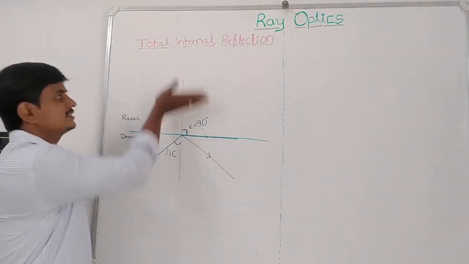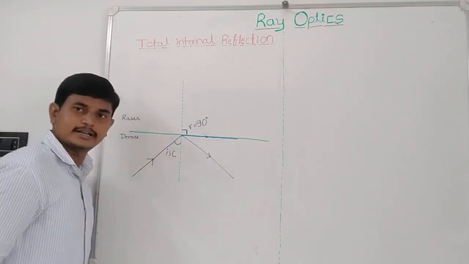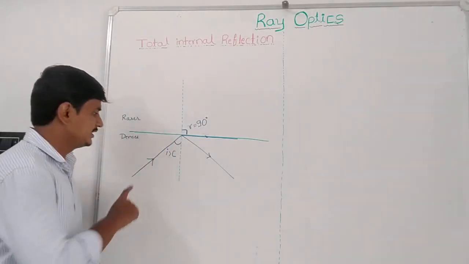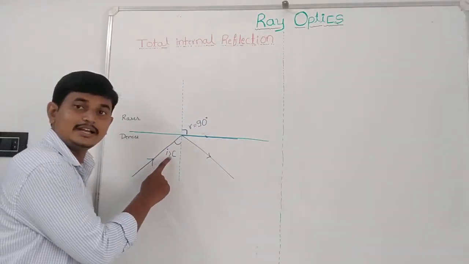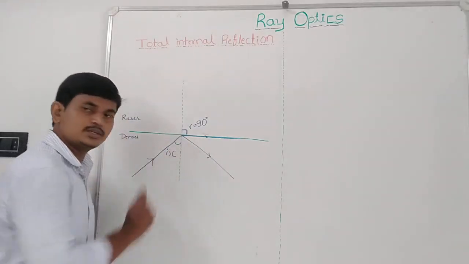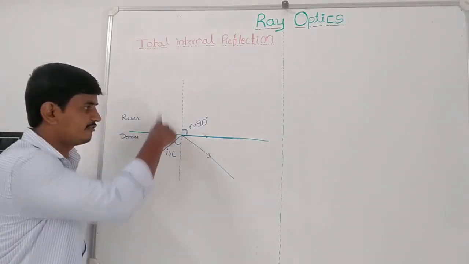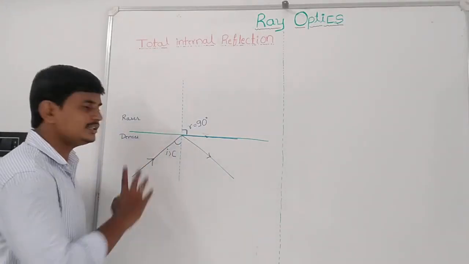This is the denser medium and this is the rarer medium. The second one is that the angle of incidence should be greater than the critical angle. Then only will we get total internal reflection. This is for a given pair of media and given colors.